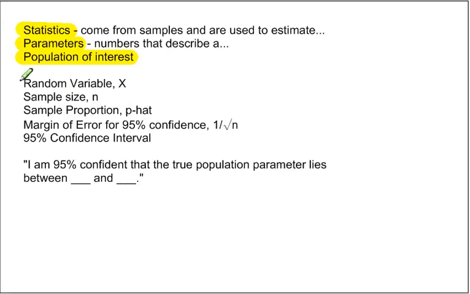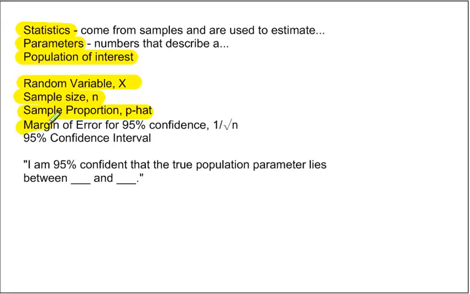We have random variable x, that's our count. So if we ask 100 people a question, what's your favorite color, and 37 of them say blue, then the random variable is the 37 people that said yes. The 100 is the sample size n. The sample proportion is x divided by n. So 37 over 100 would be 0.37 or 37%.